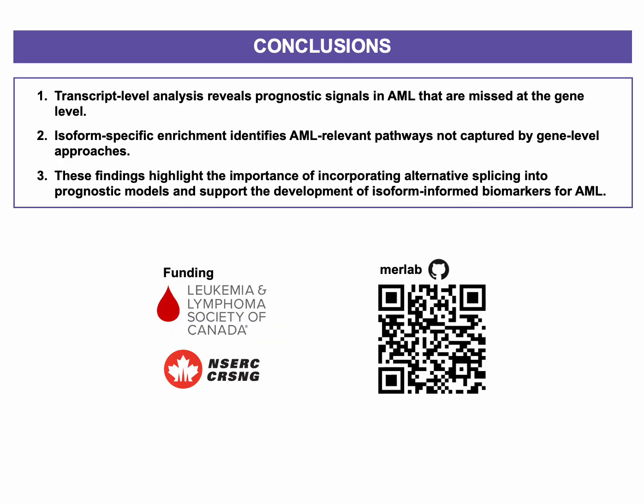So to summarize, first, isoform level analysis revealed survival associations in AML that were missed at the gene level. Second, we found that many enriched pathways, including those directly related to AML, only emerged when we looked at transcript level data. Altogether, this work shows that alternative splicing carries important prognostic information and that integrating isoform level data could lead to more accurate models and better biomarkers for AML.